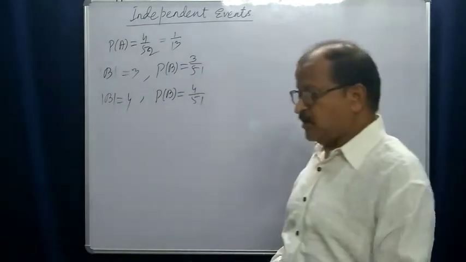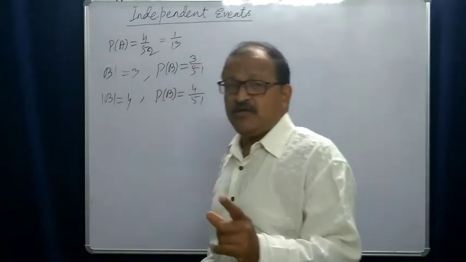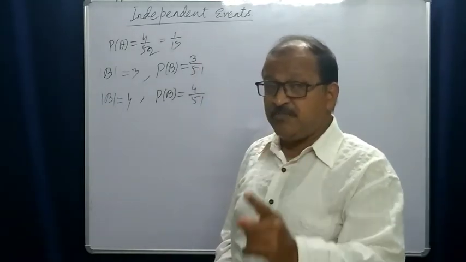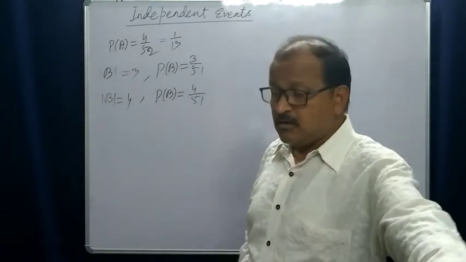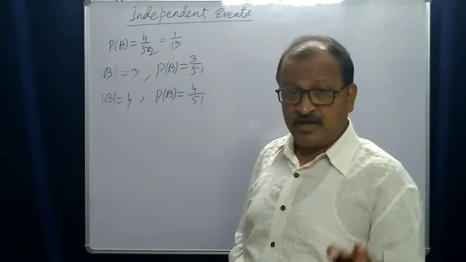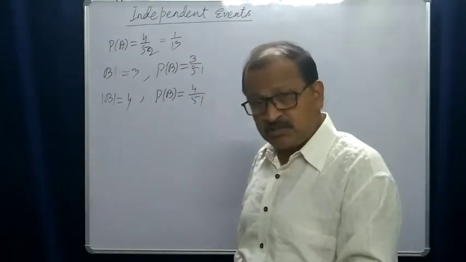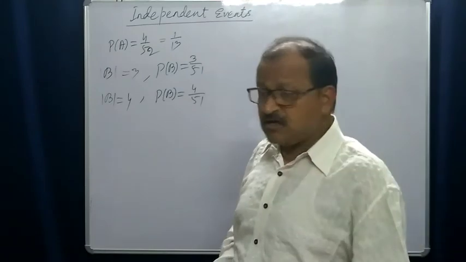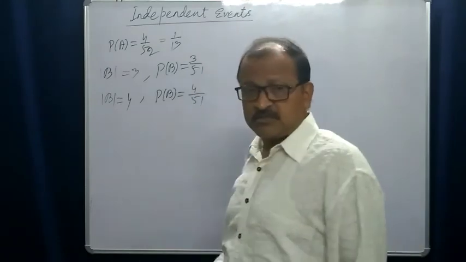You see, the probability of the event B depends upon the occurrence of the event A. If A occurs, then the probability is this. If A does not occur, then the probability is this.